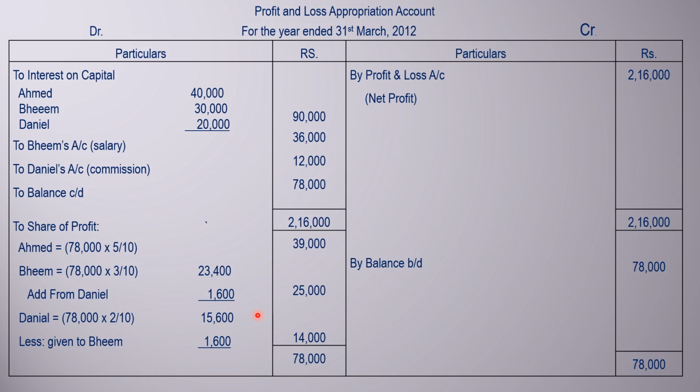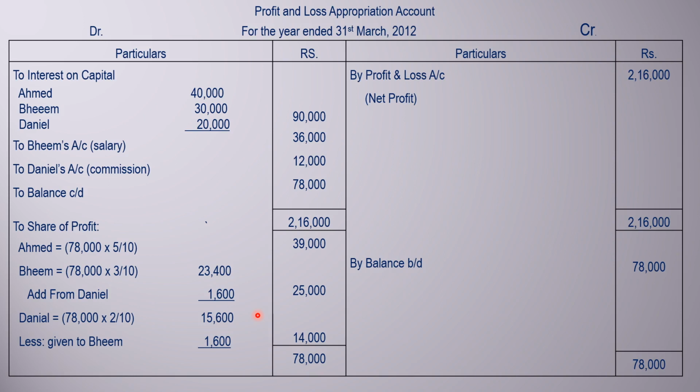When the partnership firm bears the minimum profit, or the firm provides the guarantee to a particular partner, generally we use this method on the basis of the profit sharing ratio of the remaining partners. That type of problem may come. Here the firm provides the minimum profit guarantee to a partner.